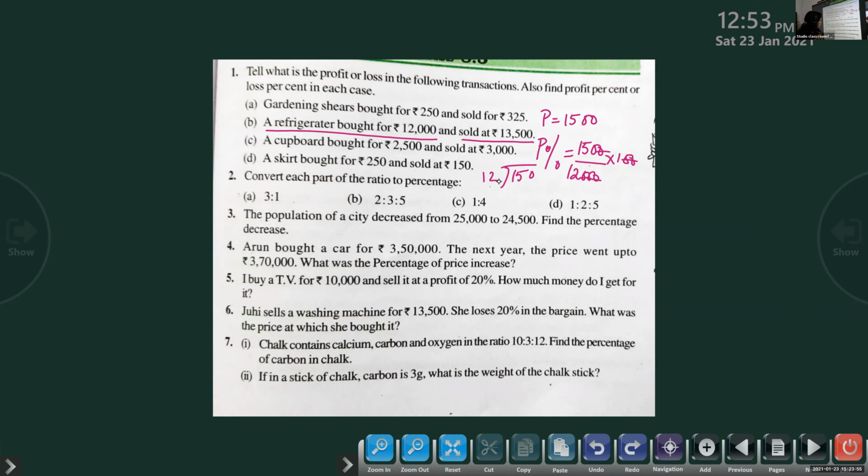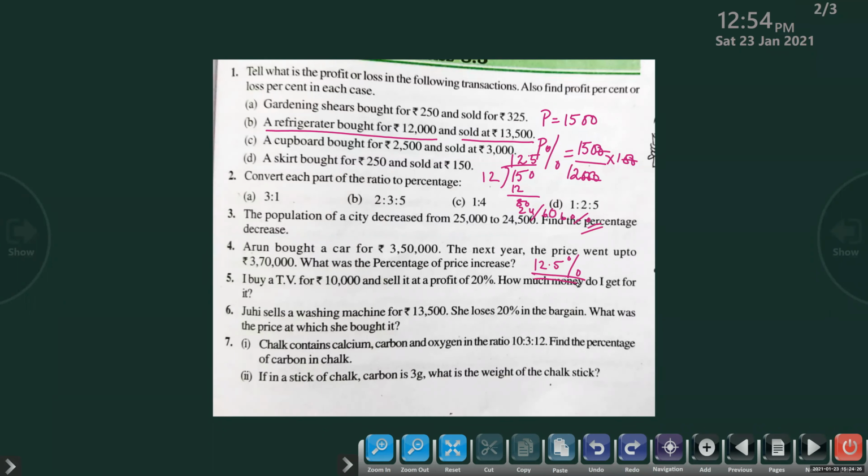That's the answer, isn't it? 12 ones are 12, balance 3, 30. Again 12 into 2, 24. 24, balance 6. Point. You can take 60. Now 5. So 12.5. 12.5%. The answer is 12.5%.